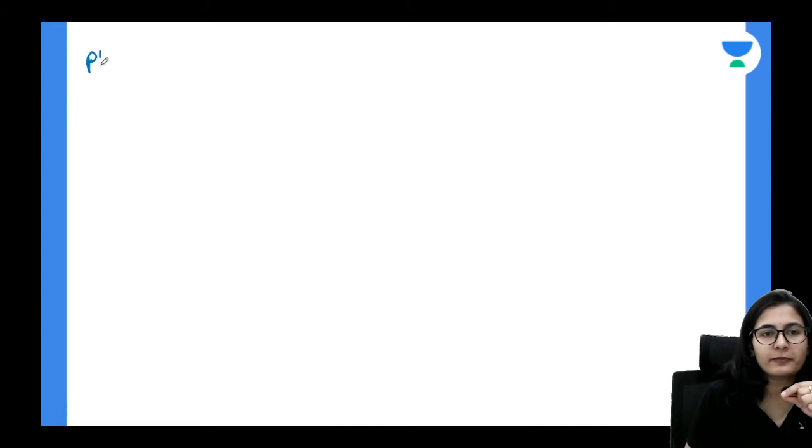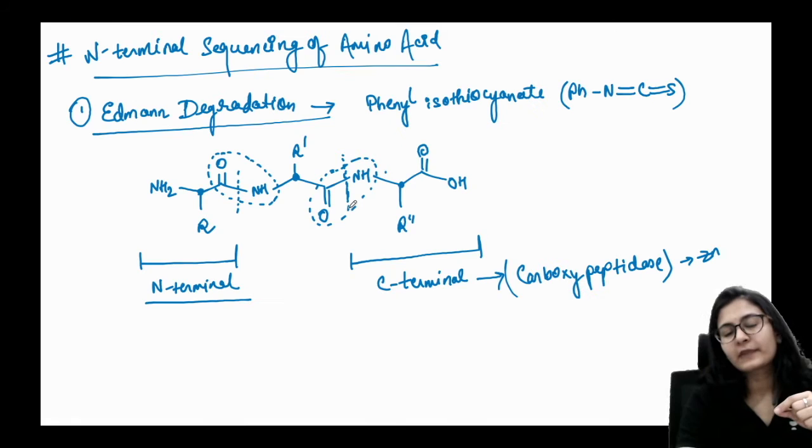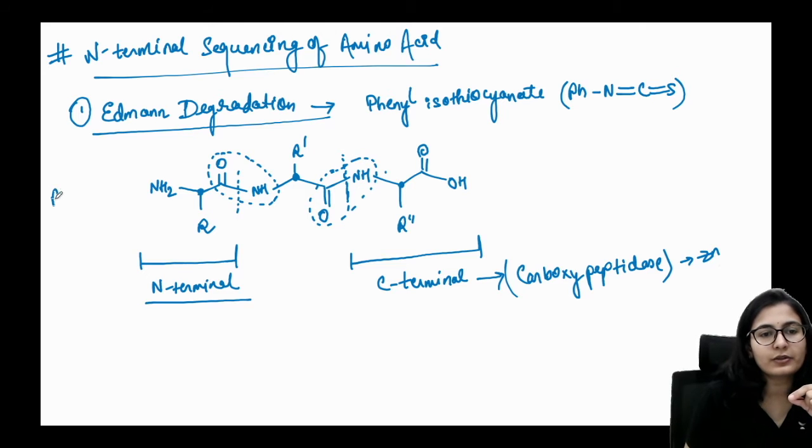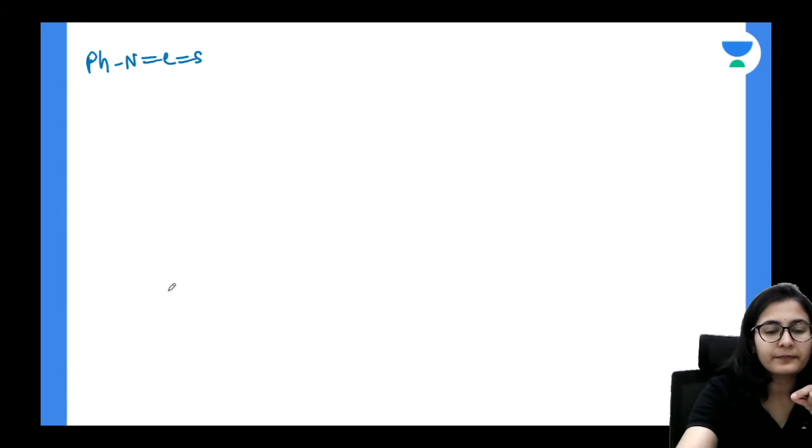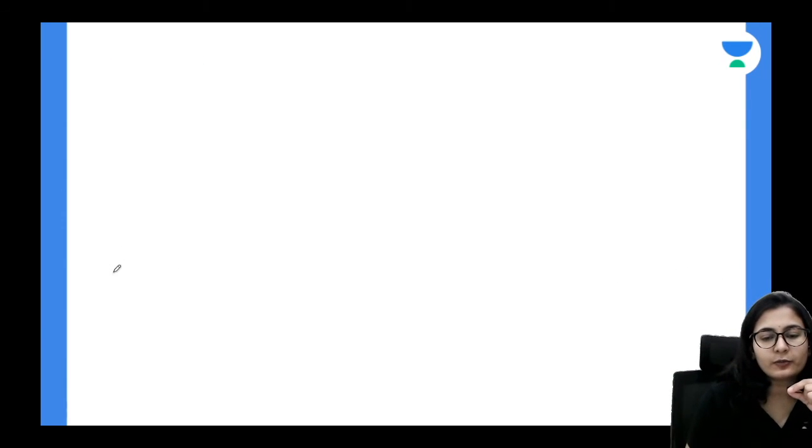So you are having Ph-N=C=S. This is how it's going to work. Let's write over here how the reaction is taking place. Since the carbon is electrophilic in nature, the amine is going to attack on this carbon and the bond is going to open up on the nitrogen side. And the connectivity is going to be in this way.